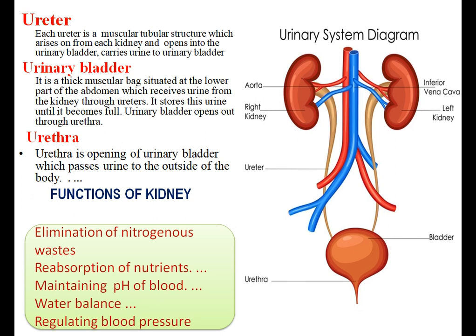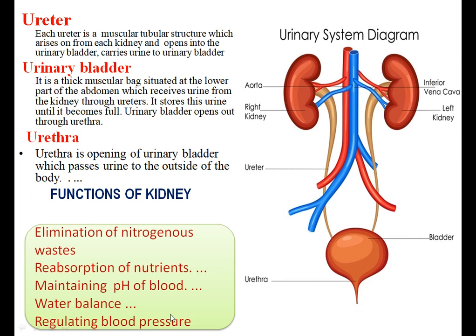And when reabsorption occurs, it gives back to the blood. Now next is maintaining pH of the blood. So it also maintains the pH of the blood.